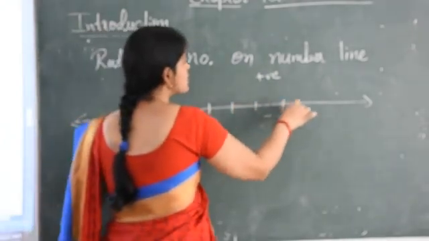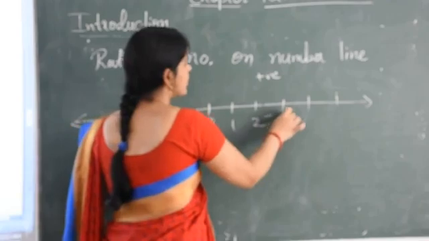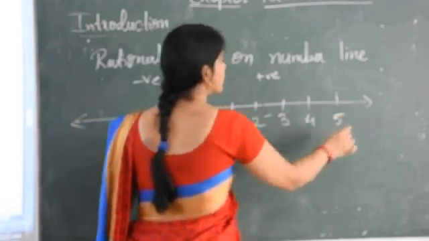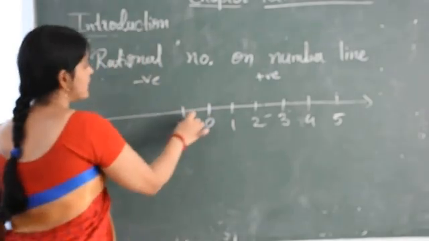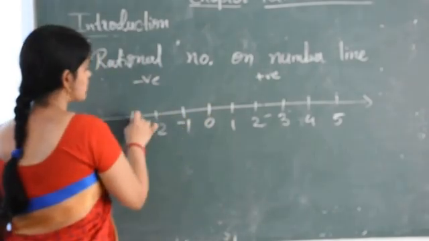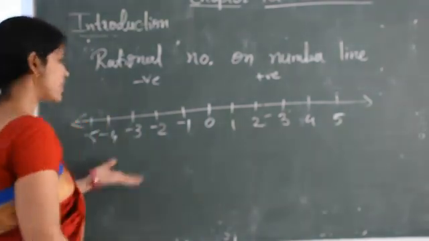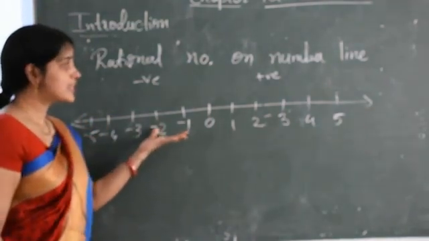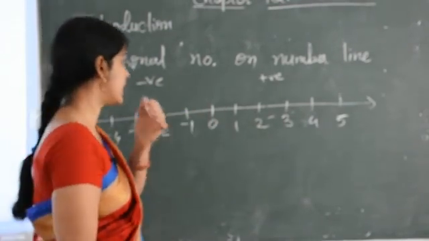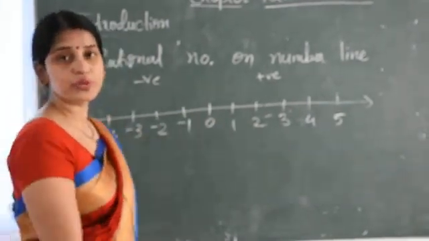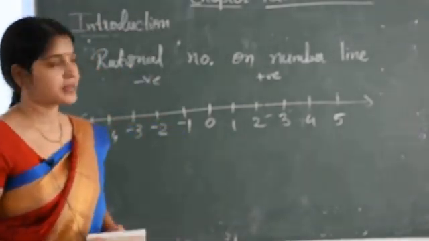So these sides can be divided into equal parts. Here we write 1, 2, 3, 4, 5 and so on. And here we write minus 1, minus 2, minus 3, minus 4, minus 5 and so on. So this is the way how we can draw the number line. But now what you have to draw? You have to draw a rational number on the number line.